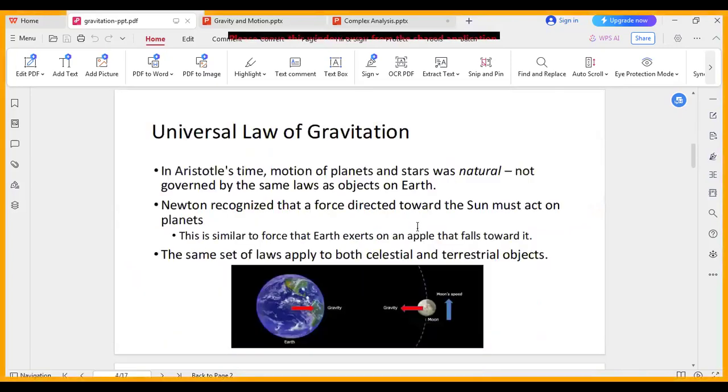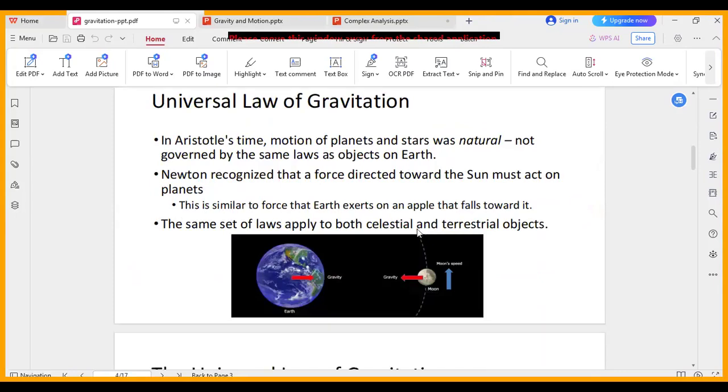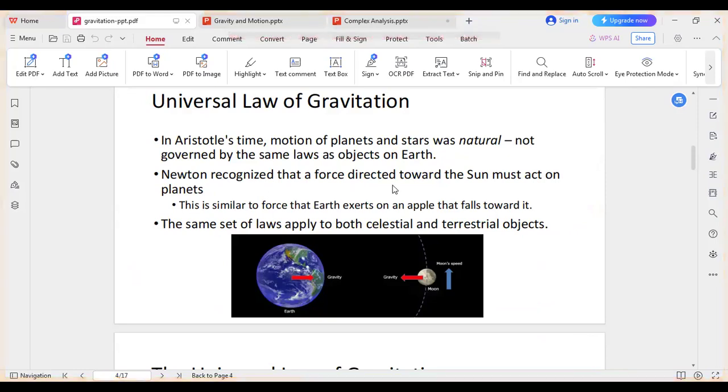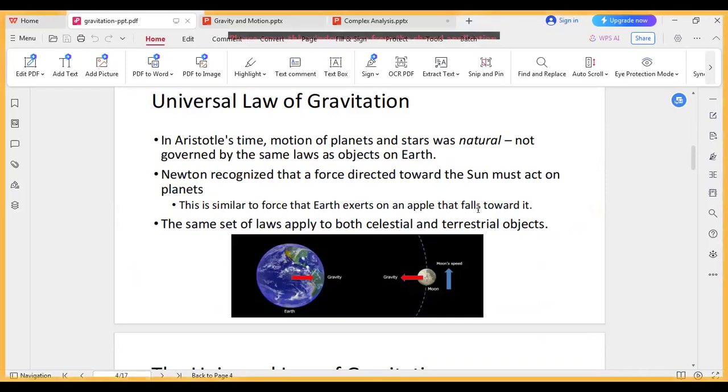So what was the universal law of gravitation? In Aristotle's time, the motion of planets and stars was natural, not governed by the same laws as objects on Earth. And Newton recognized that a force directed towards the Sun must act on the planets. This is similar to the force that Earth exerts on an apple that falls toward it. The same set of laws applies to both celestial and terrestrial objects.